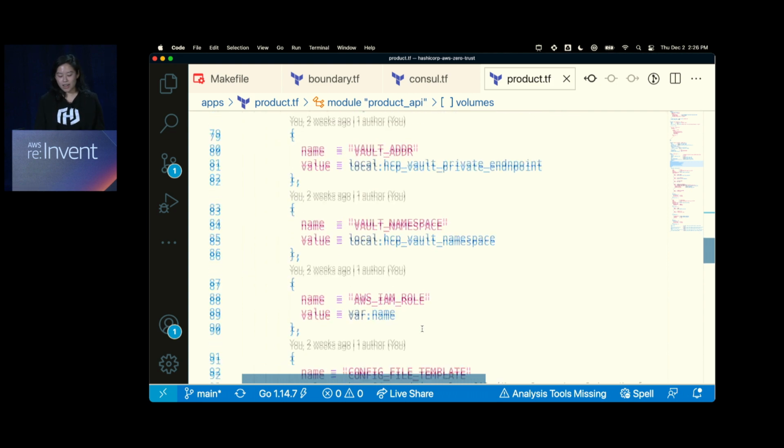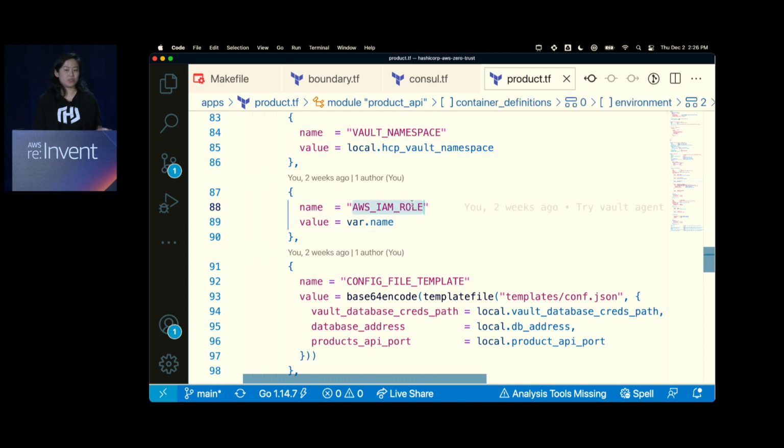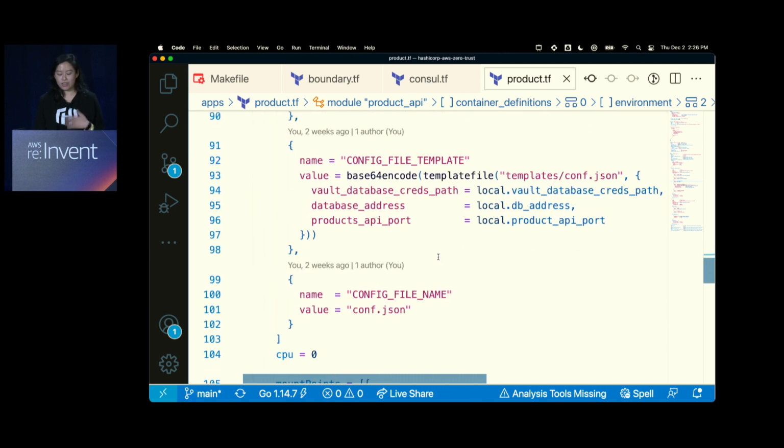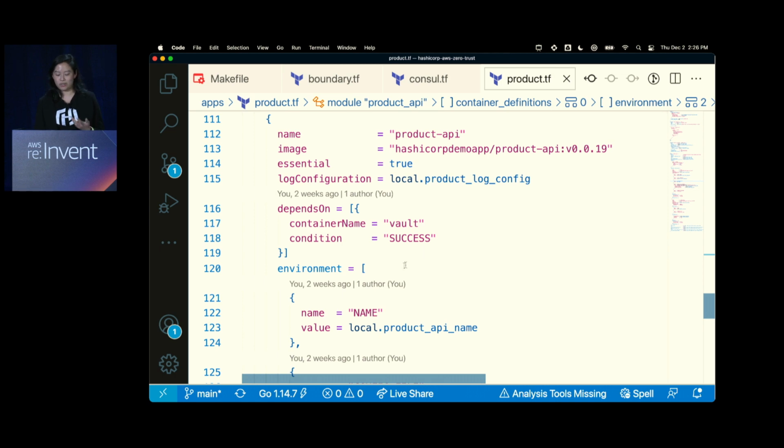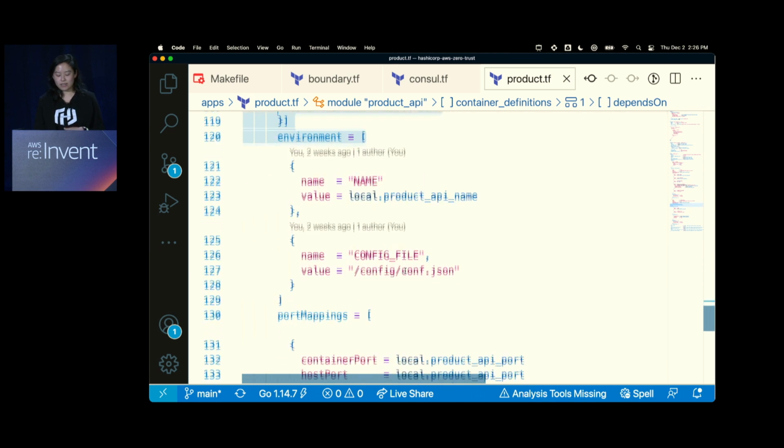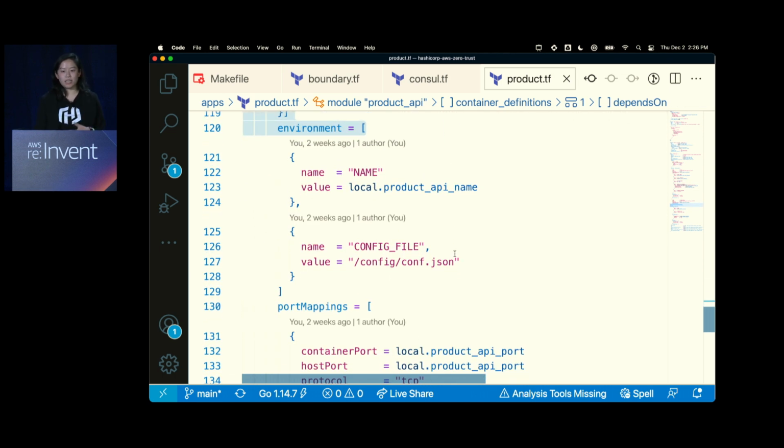So what I've done actually is set up Vault Agent to authenticate to Vault using an IAM role. So I set up an IAM role, and this is the task role, actually. The task role will authenticate to Vault and then give me the database credentials and inject it, right? So it injects it first, and then I can start up my application.